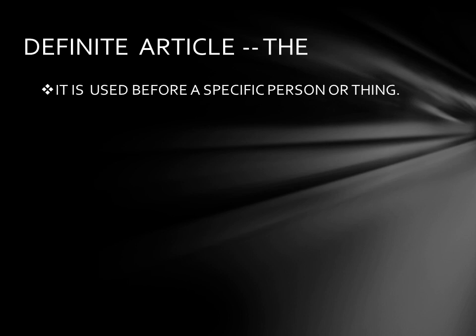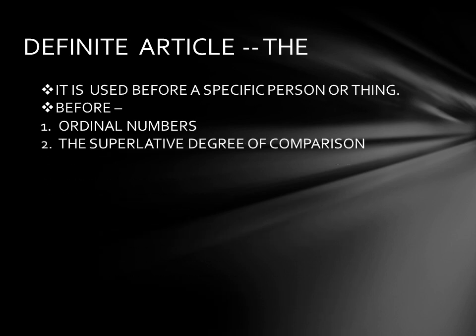Now which are the main cases for which we can use the? Let us discuss that also. So we can use the before ordinal numbers. Ordinal numbers means the second boy, the last girl. So these, second and last, are ordinal numbers. Okay. Next is the superlative degree of comparison. So we will use the before the superlative degree of comparison.